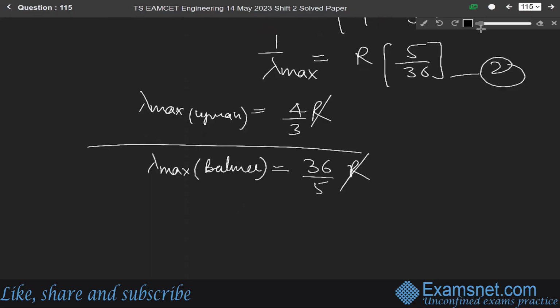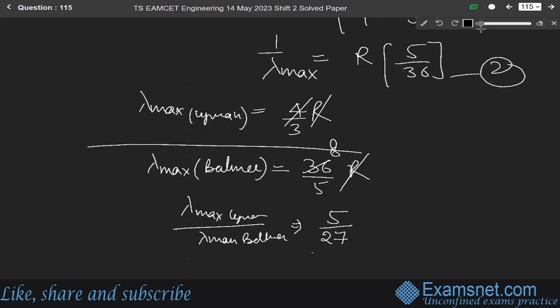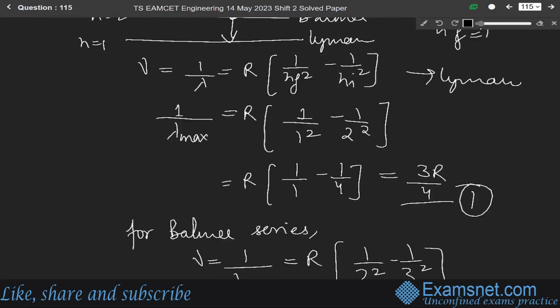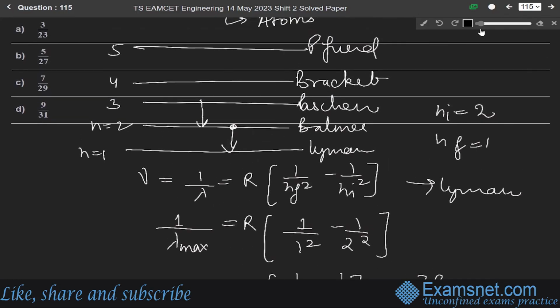So this R cancels each other. We get 4 times 5 over 3 times 36, so lambda maximum of Lyman over lambda maximum of Balmer is equal to 5 over 27. Okay. So the ratio is 5 over 27, means option B is the correct answer.